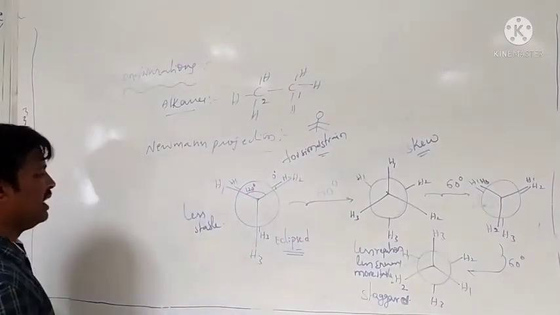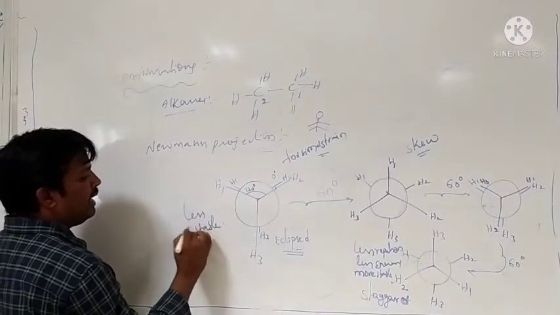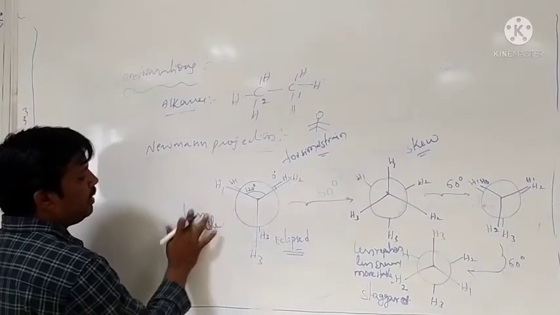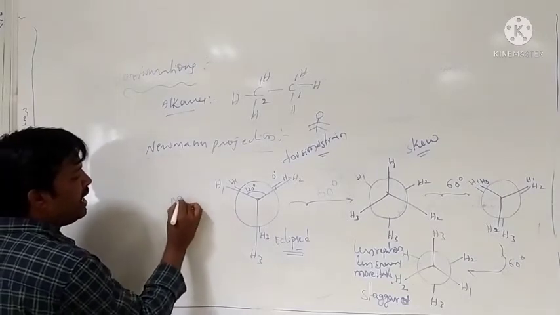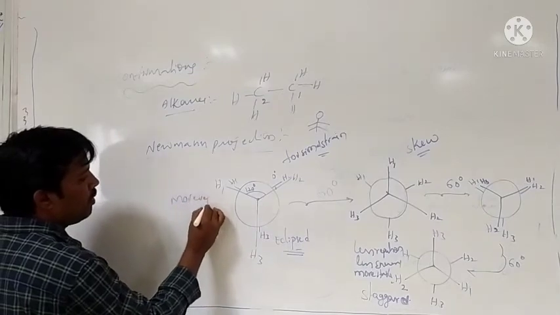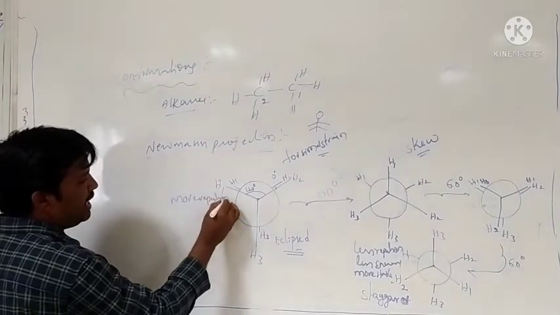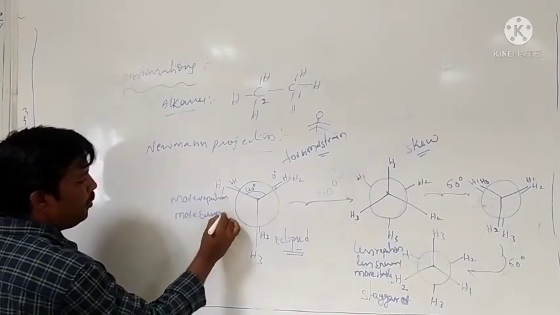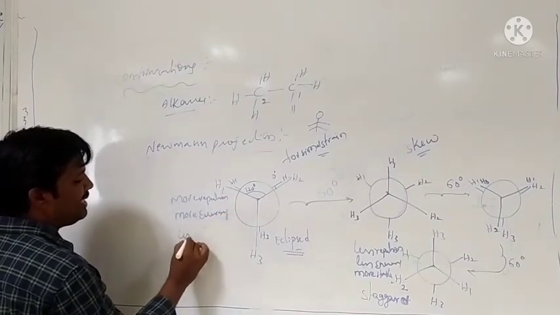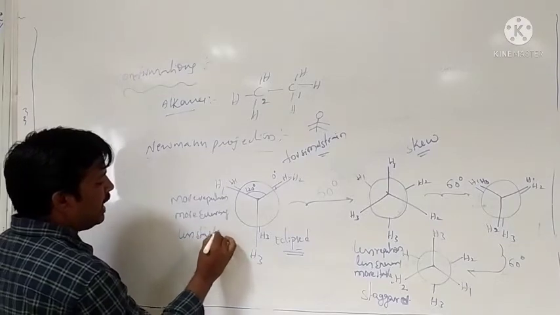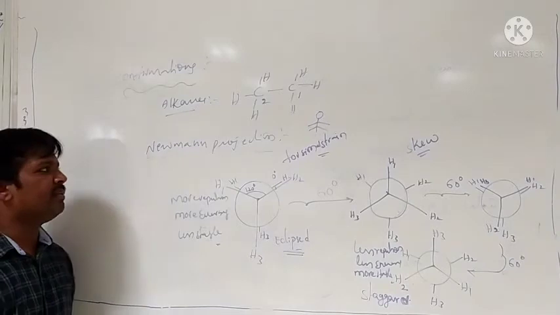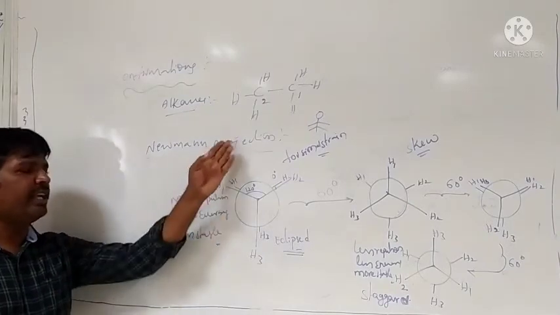The less stable conformation has more repulsions, more energy, and less stability. What is that? The eclipsed conformation. This is the Newman projection of ethane.